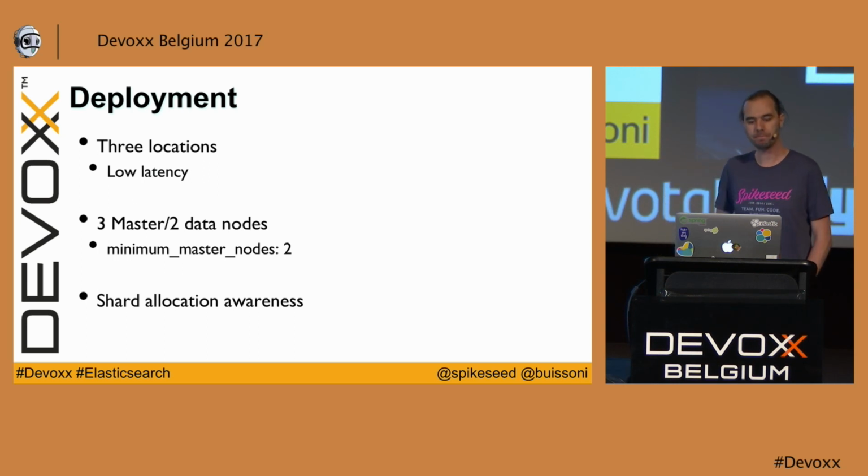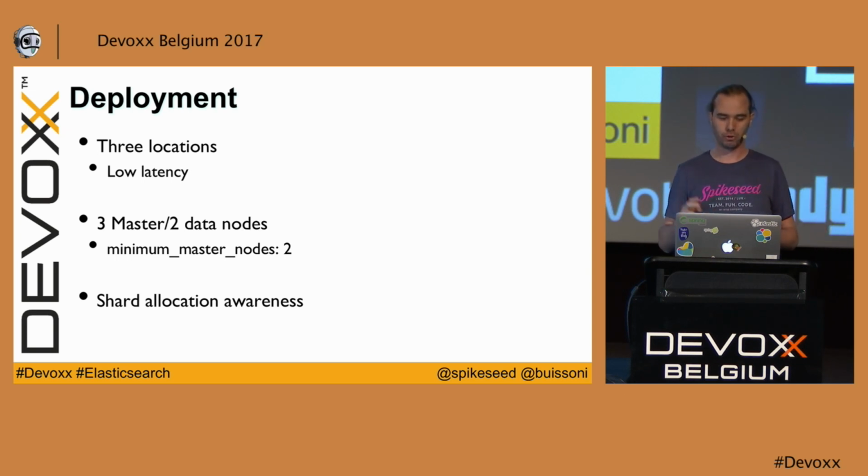Why 3 locations? Because you are going to deploy in each of these locations a master node. A master node is a node which is responsible to control the state of your cluster.